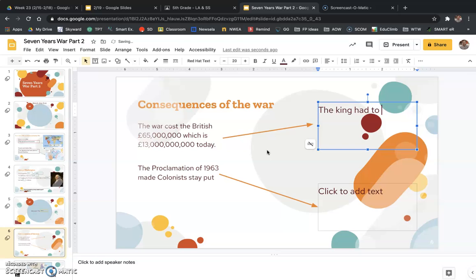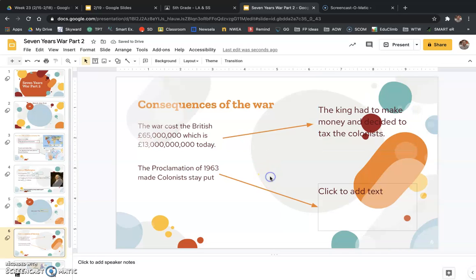So what that means is, to have that much money spent, the king had to make money and decided to tax the colonists. To spend that much money on a war, all of a sudden you have a big debt, and you have to make a lot of money really quick. And the king decided: we went over to the colonies in North America, we had those militias fighting, we were on their home territory, so we should make them pay more in taxes.